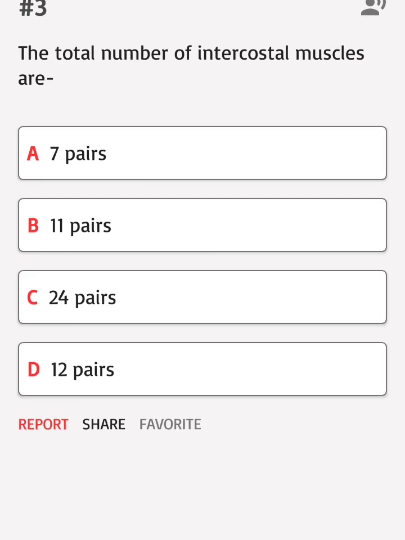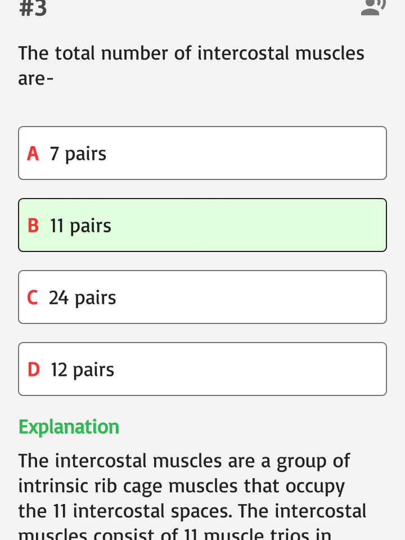The total number of intercostal muscles are: A. 7 pairs, B. 11 pairs, C. 24 pairs, D. 12 pairs. Correct answer: B. The intercostal muscles are a group of intrinsic rib cage muscles that occupy the 11 intercostal spaces. The intercostal muscles consist of 11 muscle trios in humans. In humans, the muscles are solely for the purpose of expanding and contracting the rib cage.